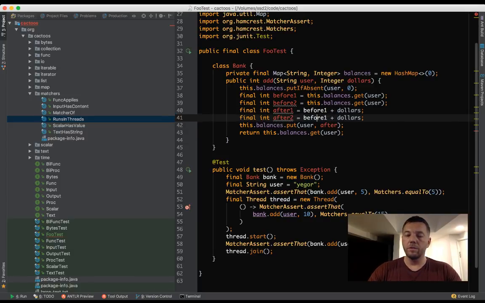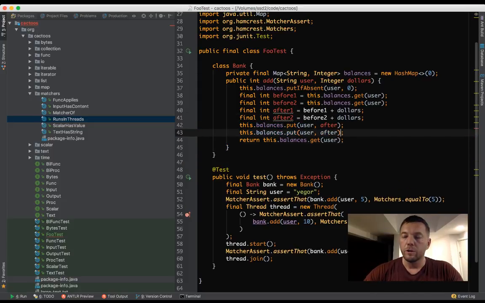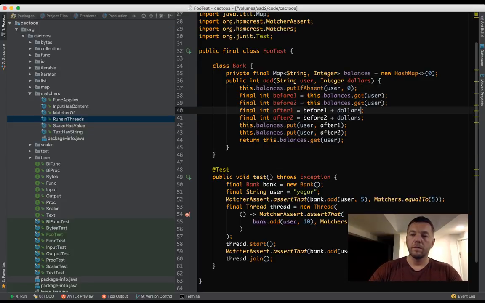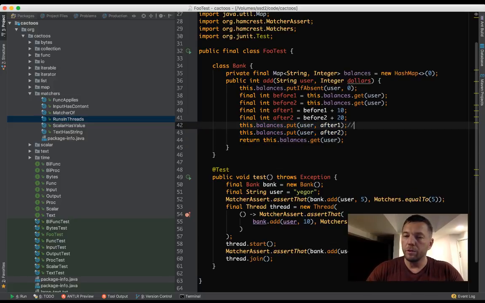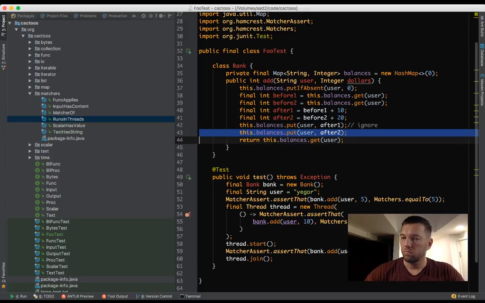And then they will do this. So what's going to happen? Look at this. If this is 10 and this is 20, then still the result will be here. So the number which we save here will be ignored, because we're going to simply override it on the second line. Do you follow? Take a look again.